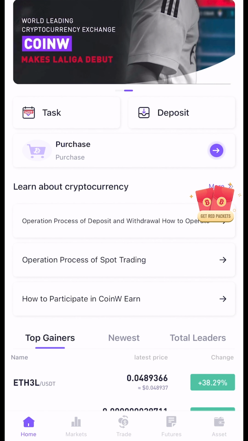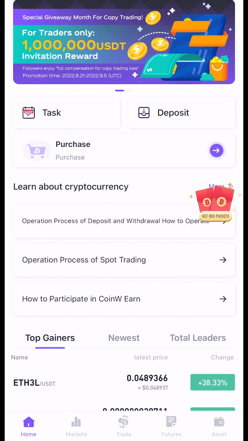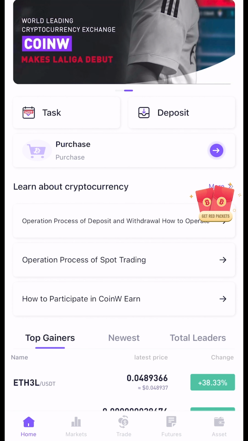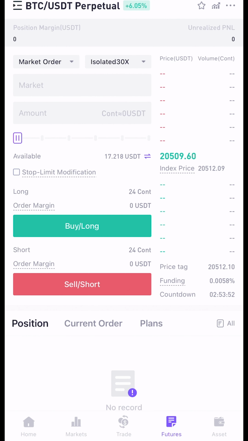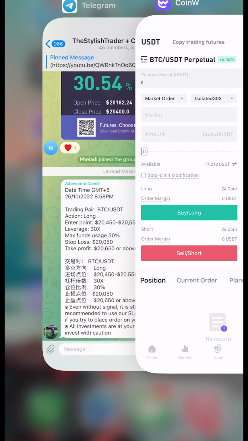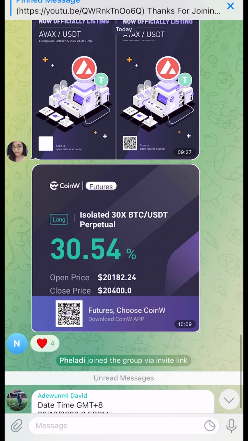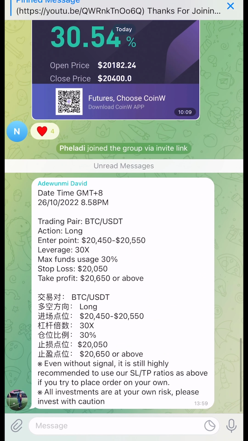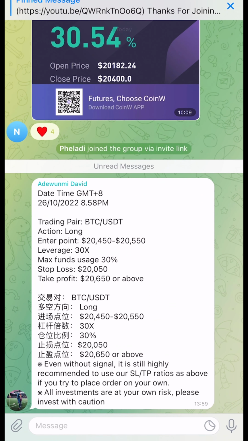All right guys, so this is the exchange, and once you've created your account and logged into your account, this is what you're going to see. The next thing you want to do is to click on futures at the lower end here. Once you click on futures, the next thing you want to do is go back to the Telegram group. All right, so this is where we drop the signal. So take for example, this is a signal that you want to use.